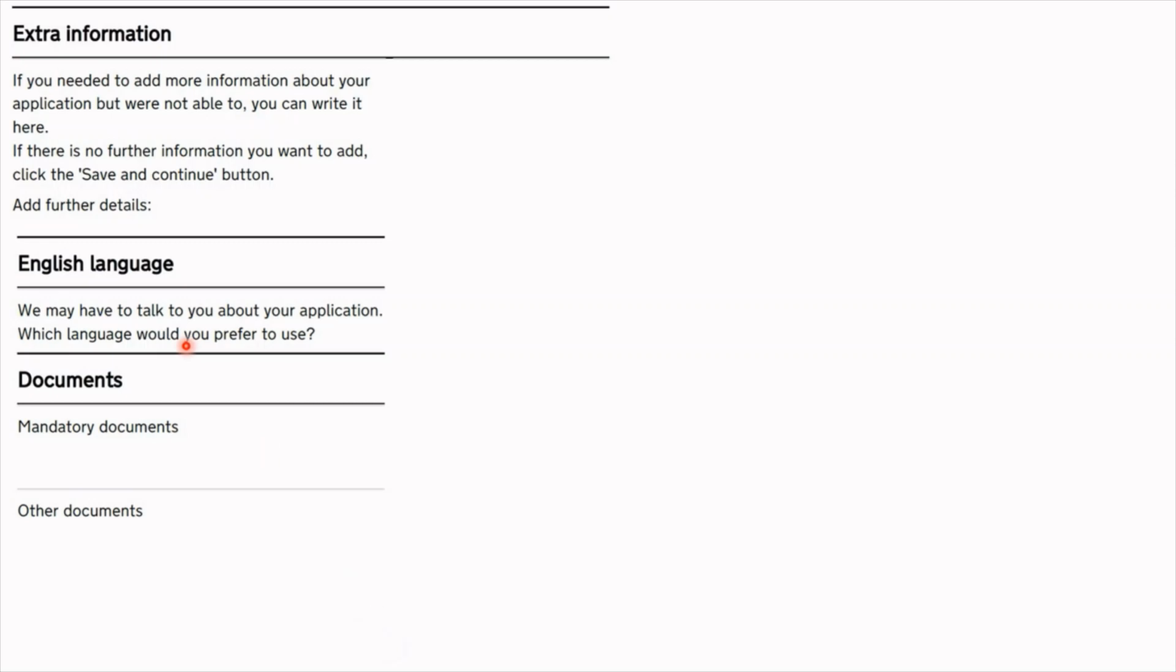Then they told me about what language they wanted to communicate with me in. I just wrote English, and then they gave me a list of documents that were mandatory and other documents that I should provide. Stay tuned for another video on the documents that you should provide for your PLAB 2 visa application. Hoping to come out with that one real soon.